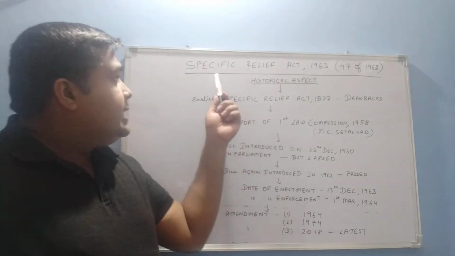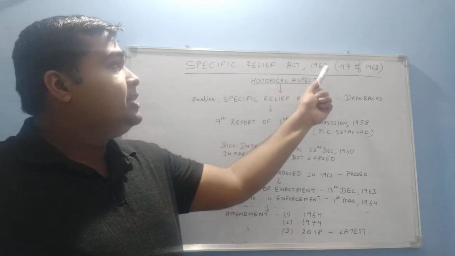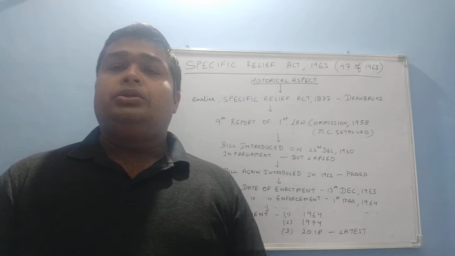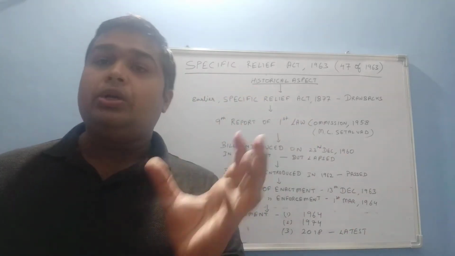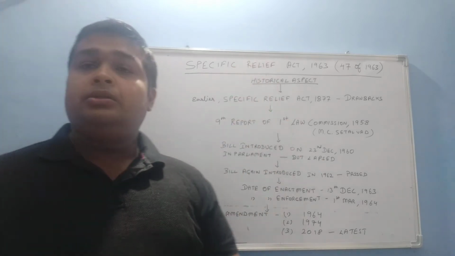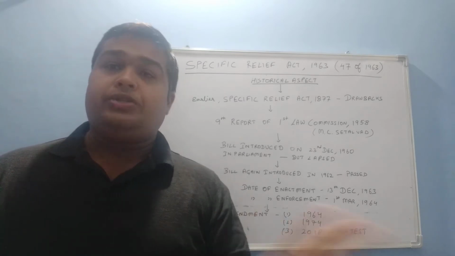As you see, this act is called the Specific Relief Act, made in 1963. We know specific means the particular thing. Relief means to make good the loss.